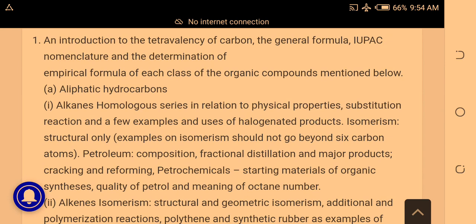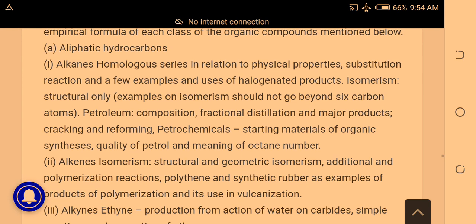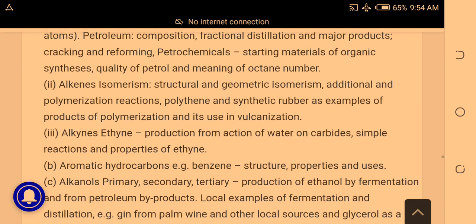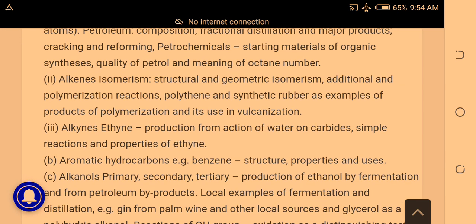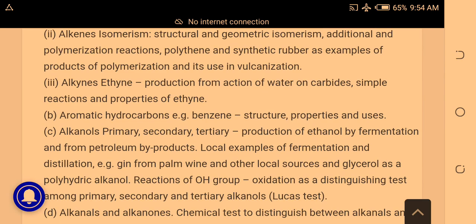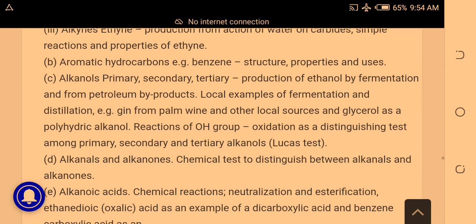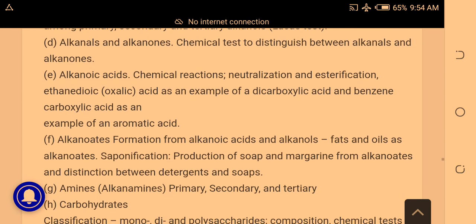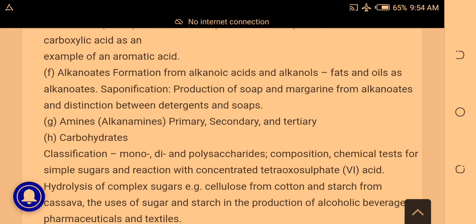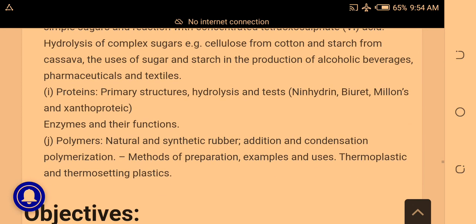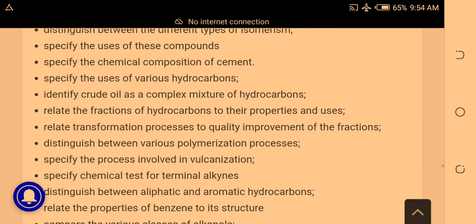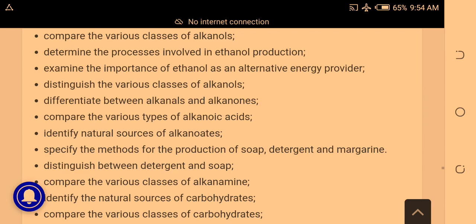Aliphatic hydrocarbons, alkanes, alkenes, alkynes, aromatic hydrocarbons, alkanols, alkanones, alkanoic acids, alkanoates, amines, carbohydrates, proteins, polymers. Very important. So focus on them.